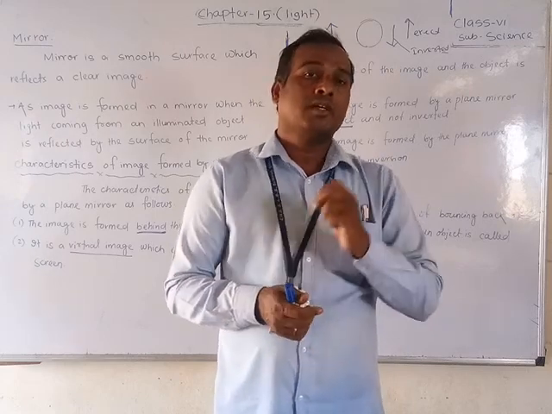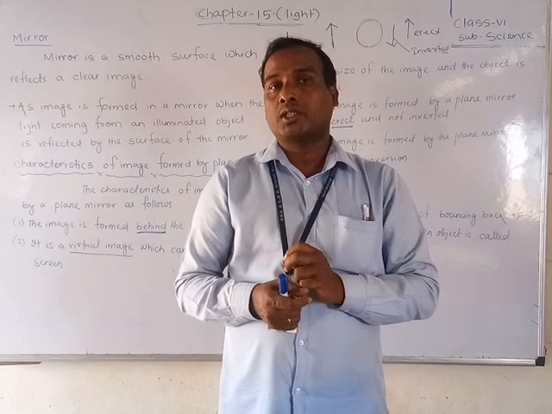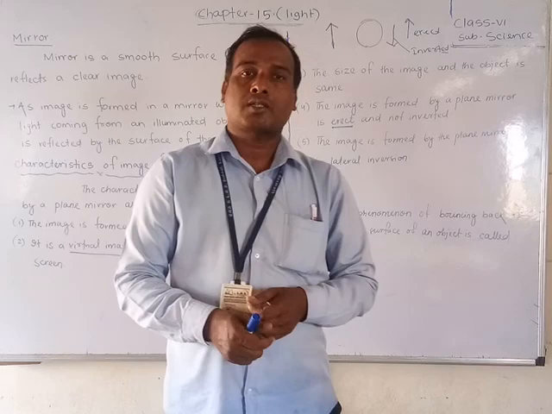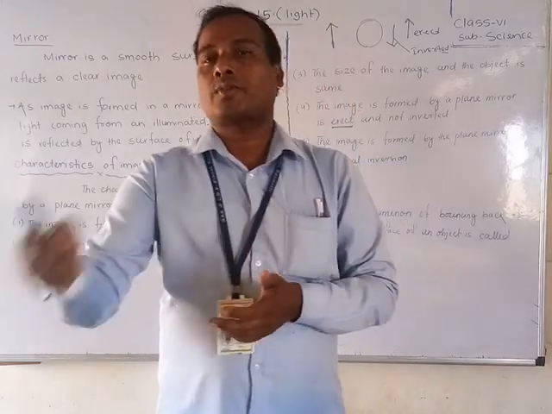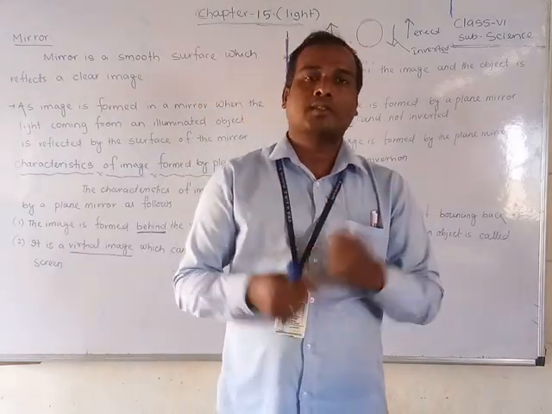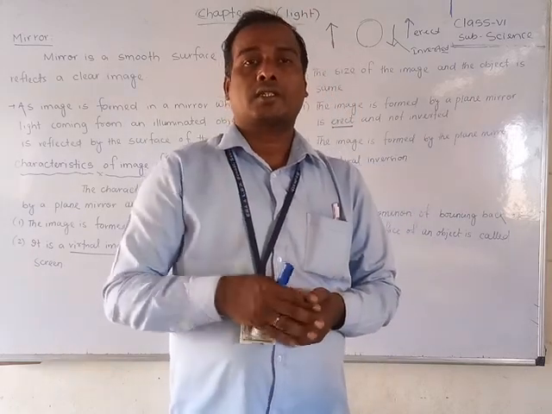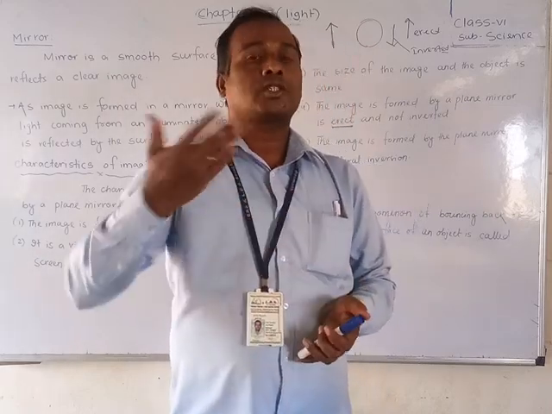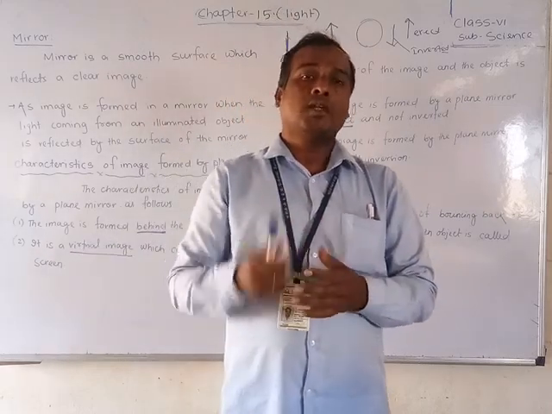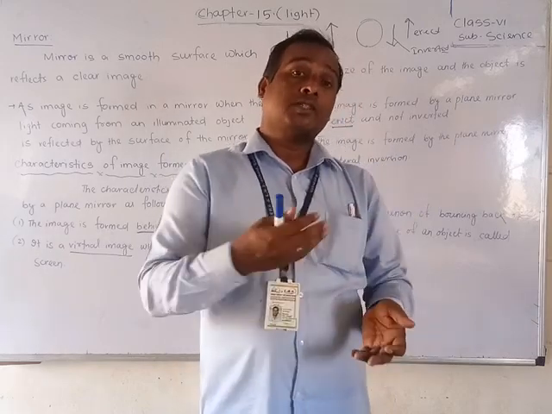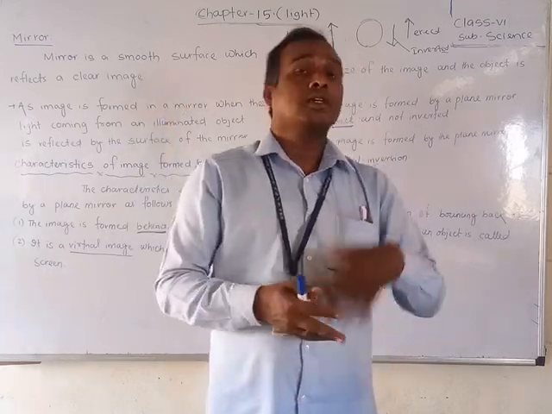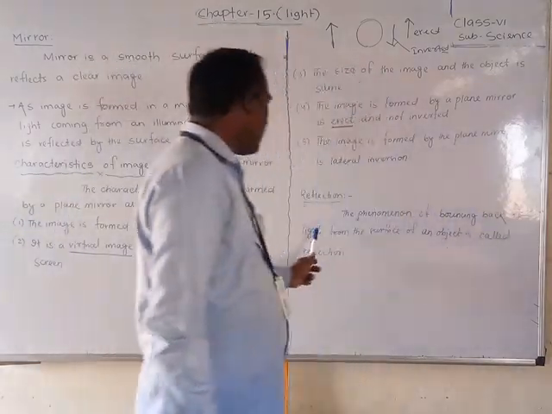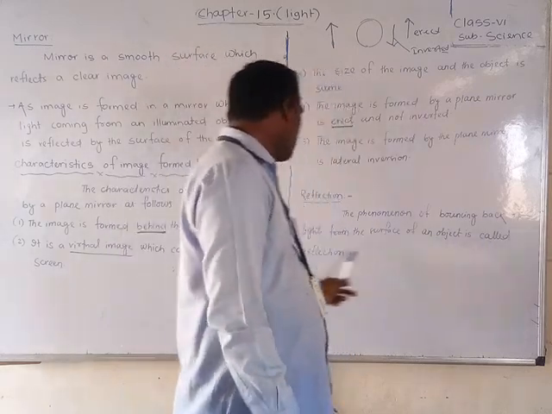So now we can go for reflection. What is reflection? Reflection means when the light bounces back or comes back from a smooth surface. Suppose light falls on a rough, opaque surface, then the light cannot be reflected, cannot come back. But if it falls on a mirror, then compulsorily it will be reflected. So this is called reflection. Under definition I have written: the phenomenon of bouncing back of light from the surface of an object is called reflection.